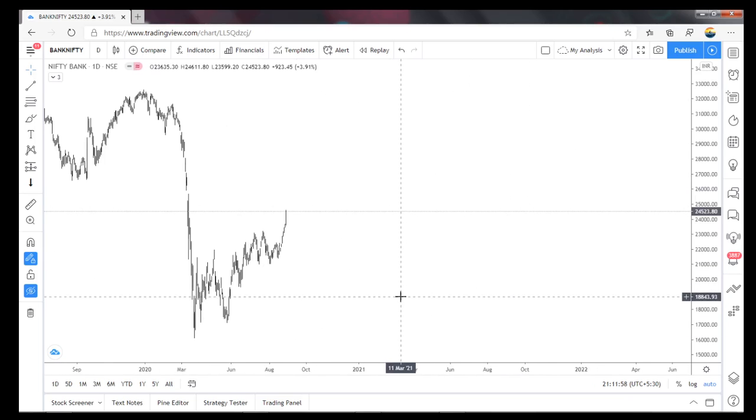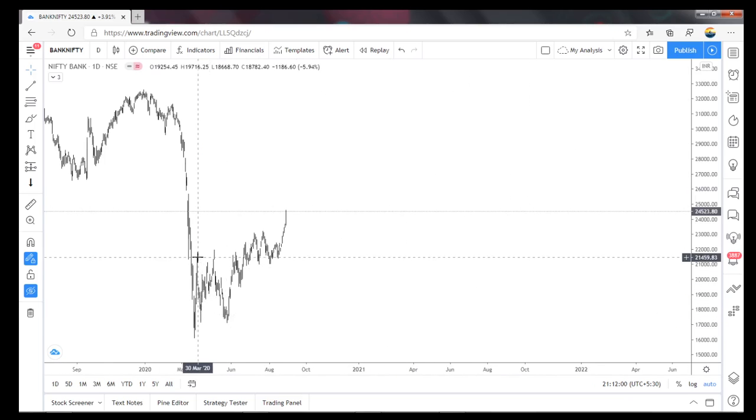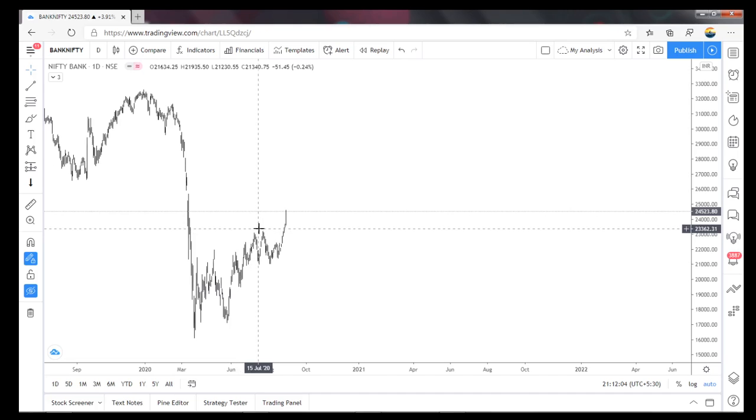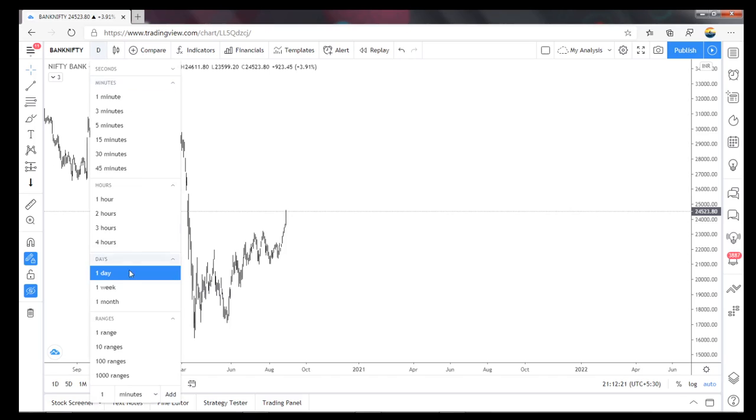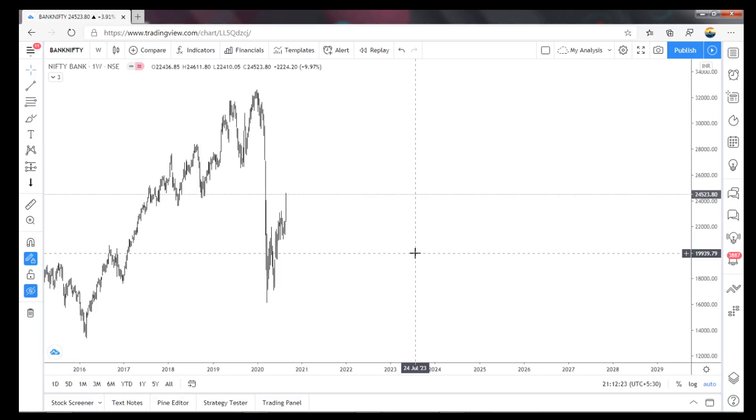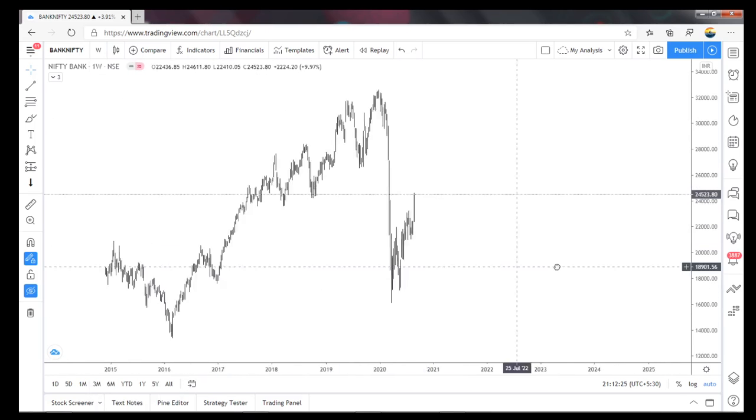it's looking like a five-wave structure. So wave 1, 2 is an expanded flat, 3 is a wedge formation, 4 is a triangle, and then the 5th wave. So simply 1, 2, 3, 4 with a triangle, then the 5th wave. This is a leading diagonal in the higher time frame, and if you are watching the weekly time frame also, it looks the same.